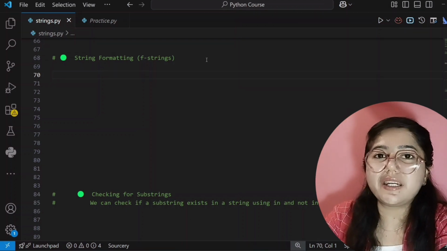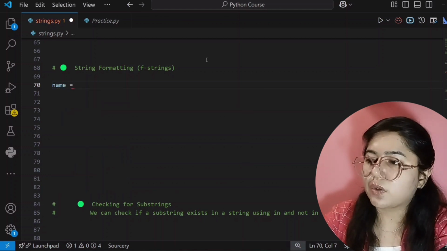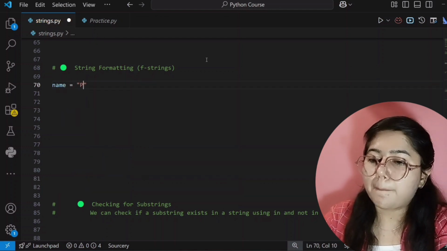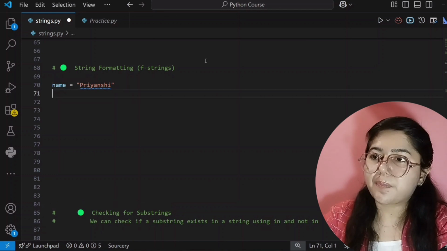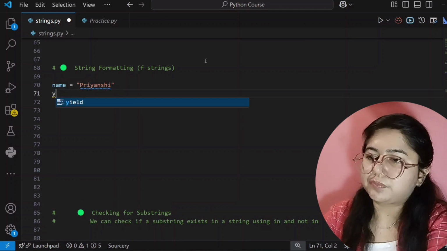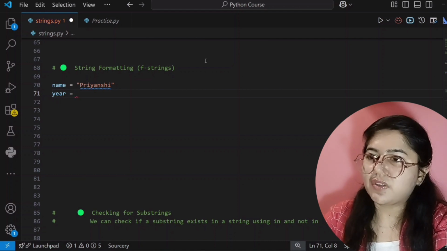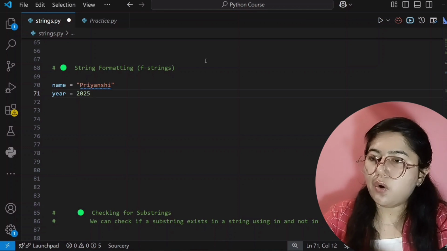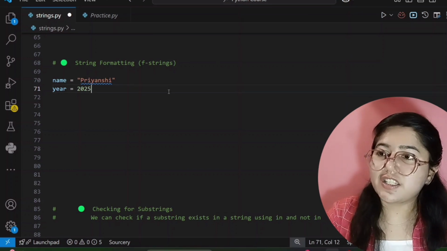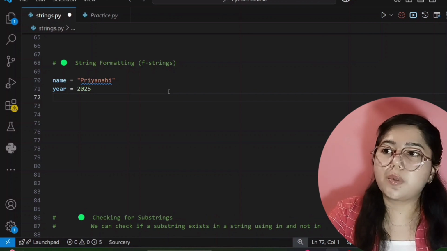For that we have to create our variables. I am creating a variable called name, and I am giving the name Priyanshi. Now another variable, year, for when I was born. For example, I'm giving here 2025. So now if I want to print both of these variables, name and year, and simple text together, how will we print it?